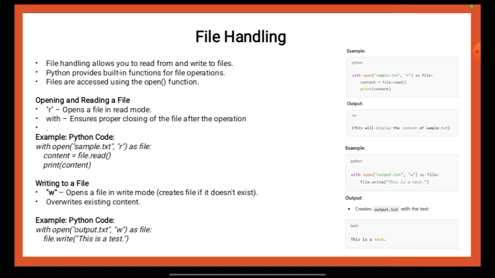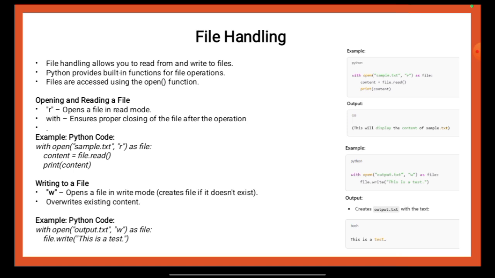To read a file, the with statement is commonly used because it ensures that the file is properly closed after the operation. For example, in the first provided Python code, with open(sample.txt, r) as file opens the file sample.txt in read mode and file.read reads its content, which is then printed.